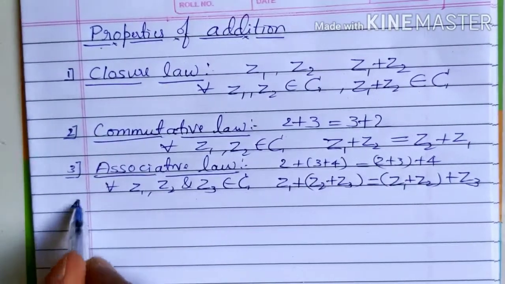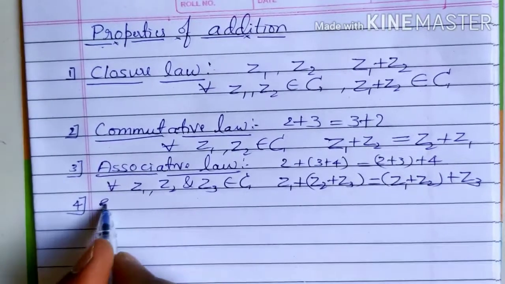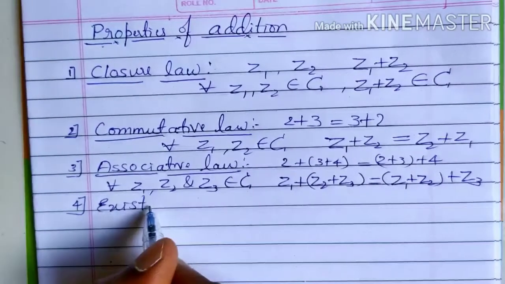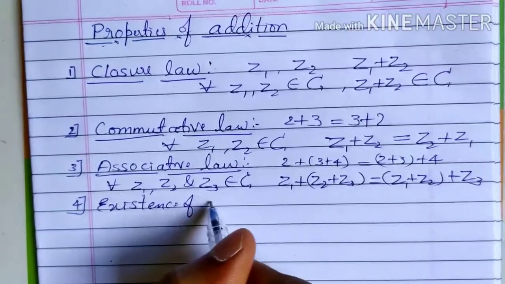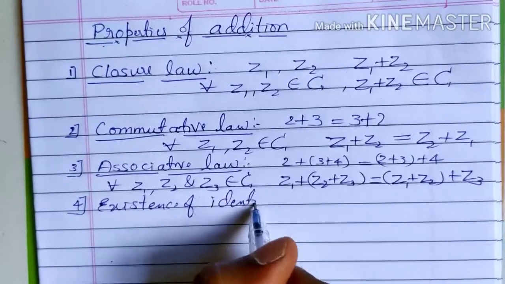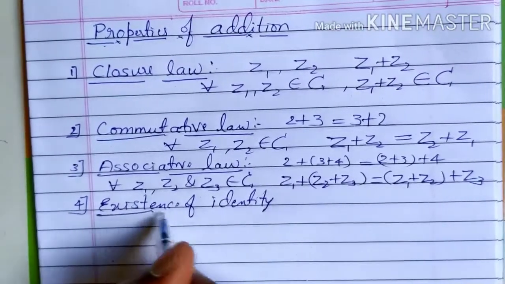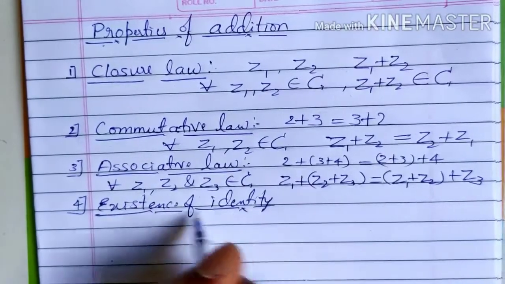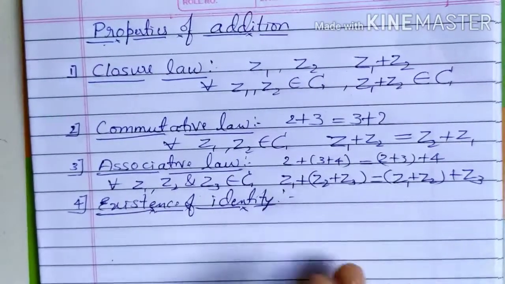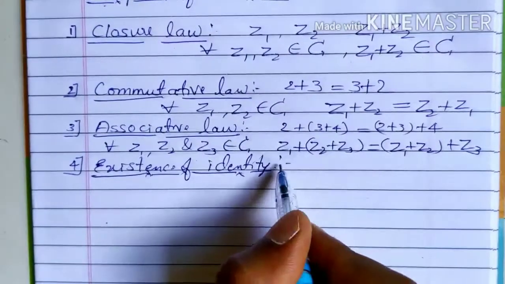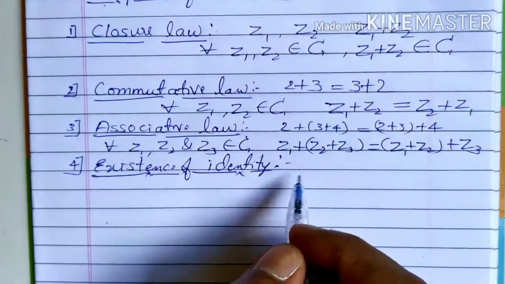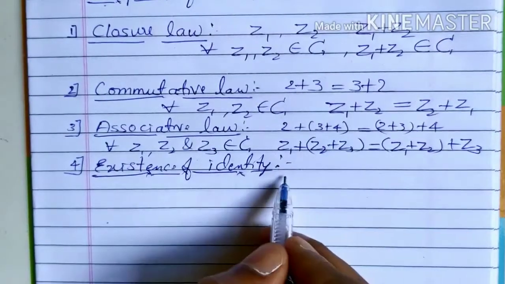Fourth one, existence of identity element. In the set of real numbers, you have come across the identity element.